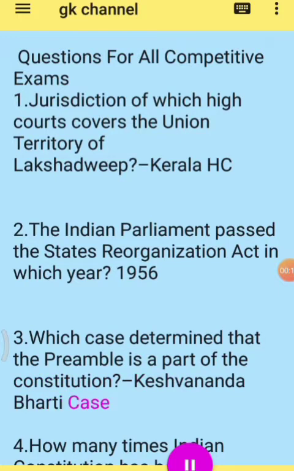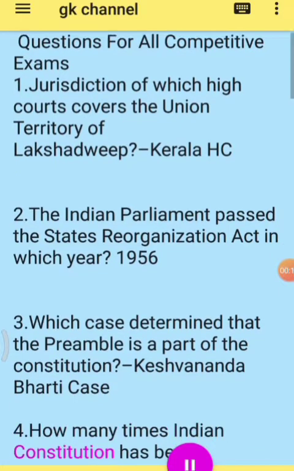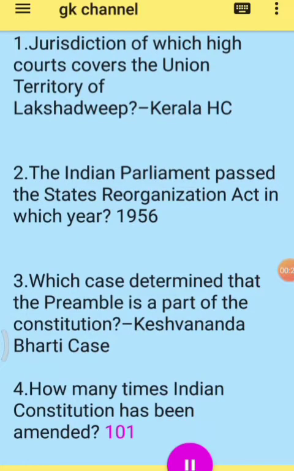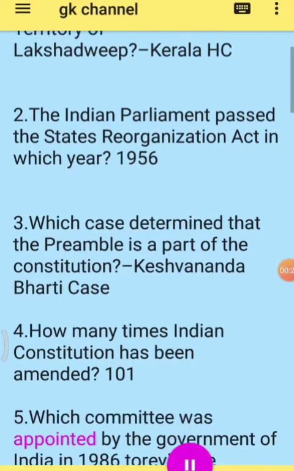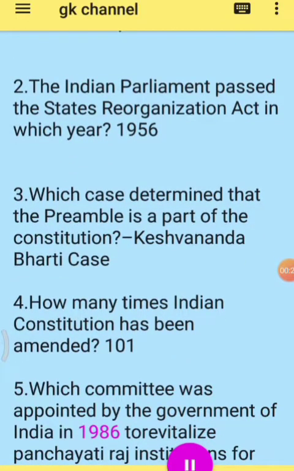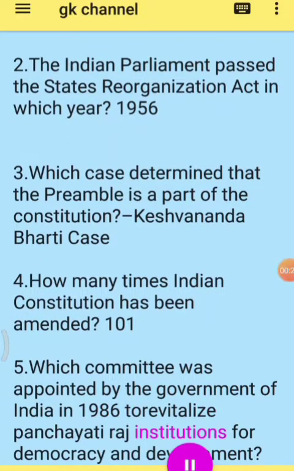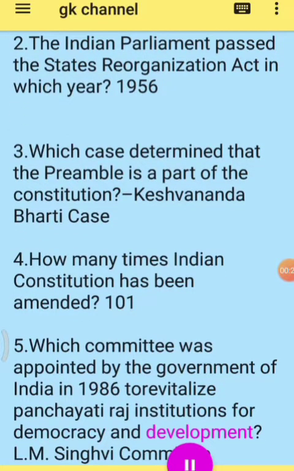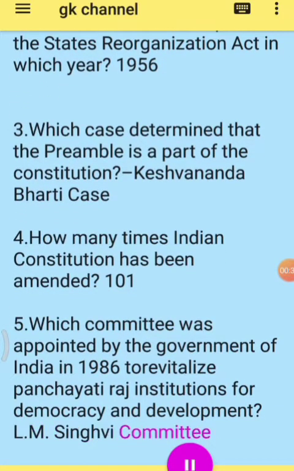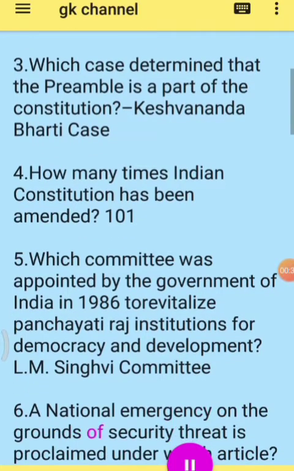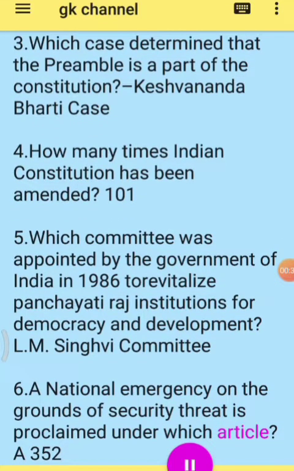Keshavananda Bharati case. 4. How many times has the Indian Constitution been amended? 1 or 1. 5. Which committee was appointed by the Government of India in 1986 to revitalize Panchayati Raj institutions for democracy and development? L.M. Singhvi Committee. 6. A national emergency on the grounds of security threat is proclaimed under which article?